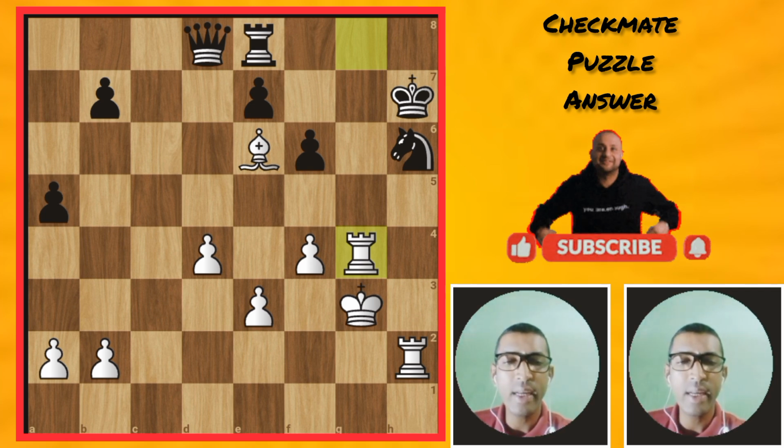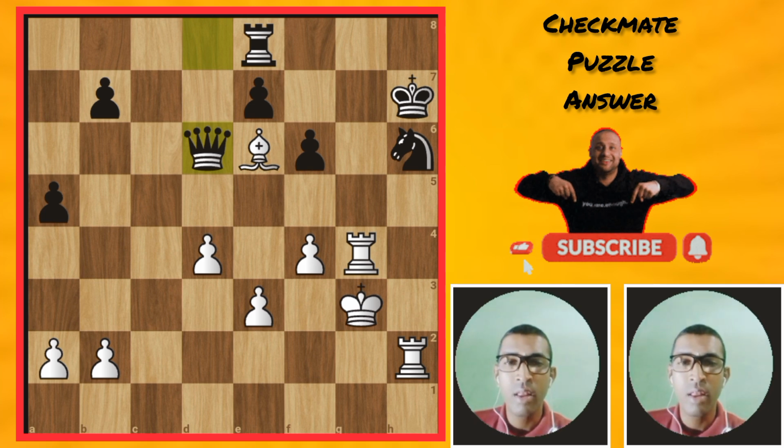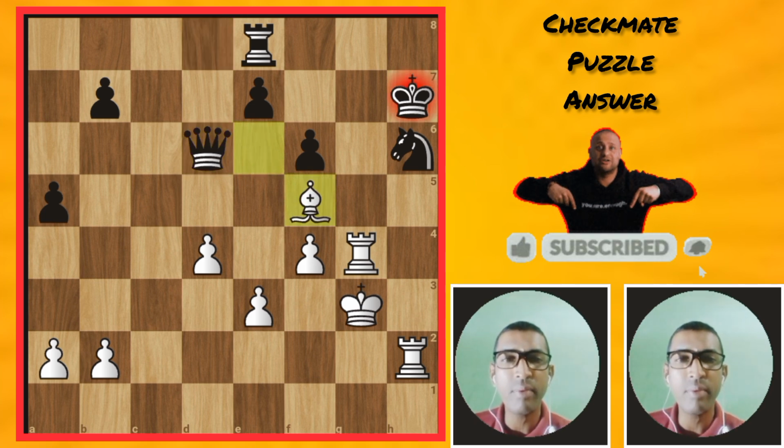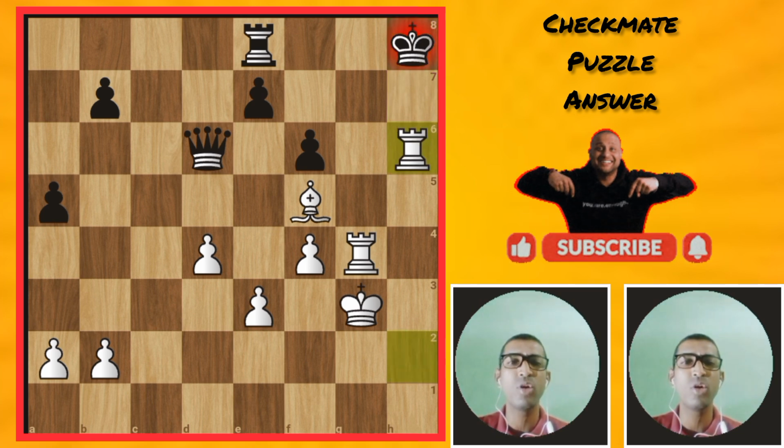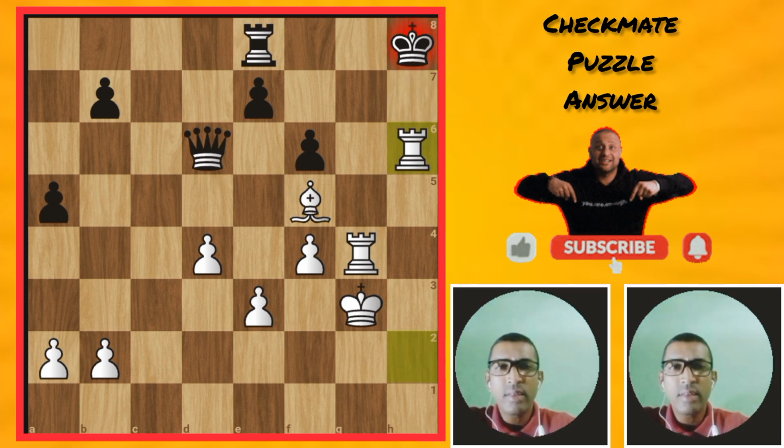Then queen comes to d6. Then white bishop goes to f5 with check. Then the king needs to move. King goes to h8. Then rook takes h6 with a beautiful checkmate. That's it. This is the checkmate puzzle answer.